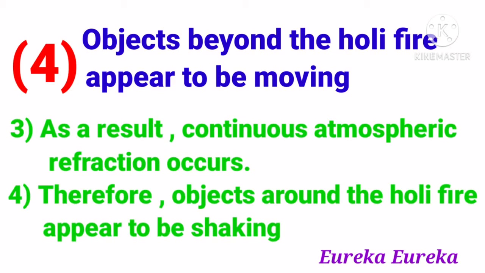And then the reason behind it is that the holy fire creates a layer of different densities of air around it, and therefore the atmospheric refraction takes place, and the refraction occurs continuously, and due to this continuous refraction around the holy fire the objects around it appear to be moving, and this is due to the density of air as it changes and it forms different layers. The refractive index goes on changing continuously.